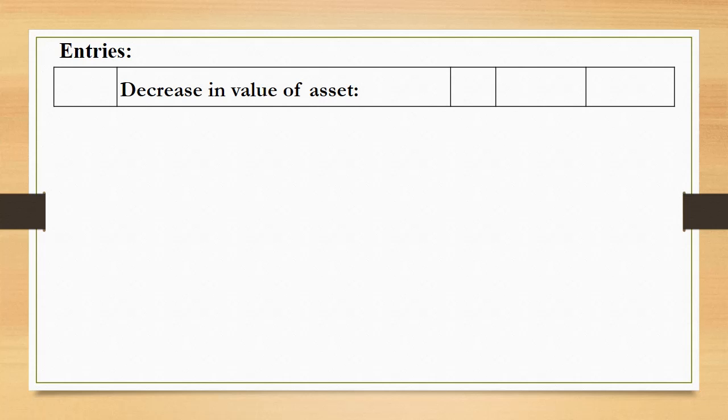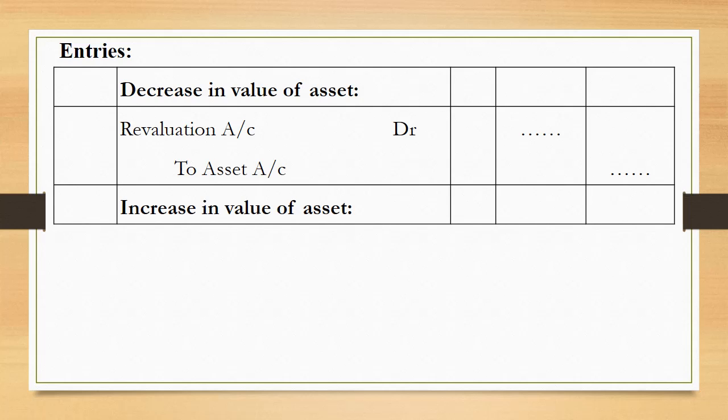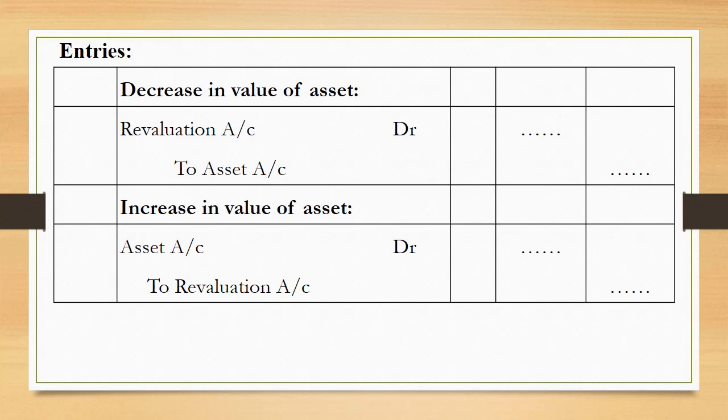When you just observe the decrease in the value of an asset. Because a decrease in the value of an asset is a loss, it has to be debited to revaluation account and credit that particular asset account. Let us see, revaluation account debited to asset account is the entry required if there is any decrease in the value of an asset. Next, increase in value of an asset. If the value of asset increases, it's a profit and the profit needs to be credited to revaluation account. So the asset account debited to revaluation account.